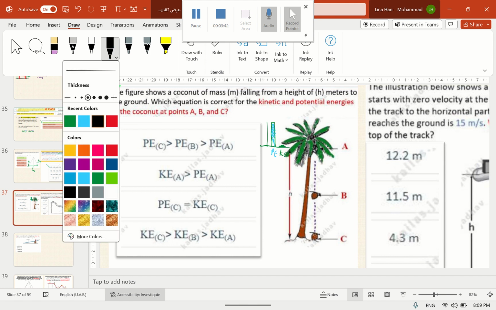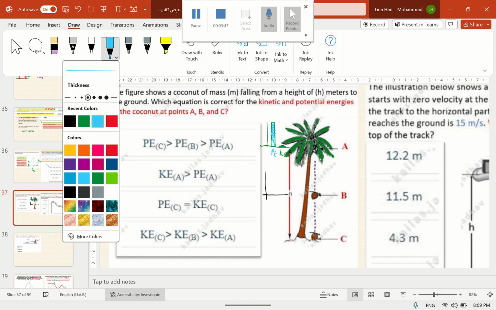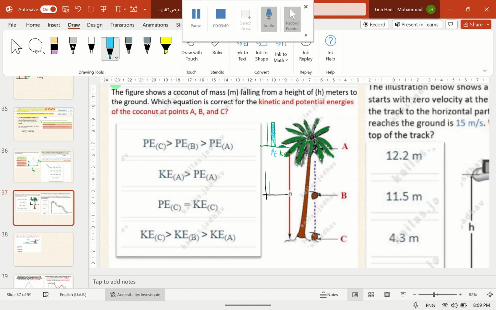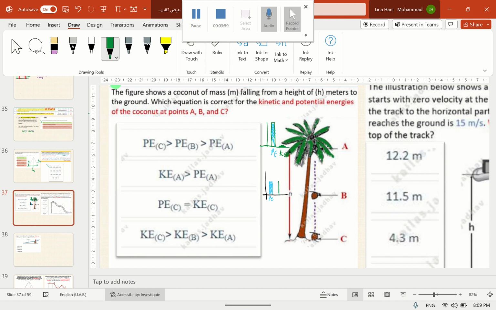As the coconut falls down and reaches point B, it is closer to the ground, so it will have less potential energy. And because it started moving and accelerating, it will have a higher velocity here, so it will have higher kinetic energy.